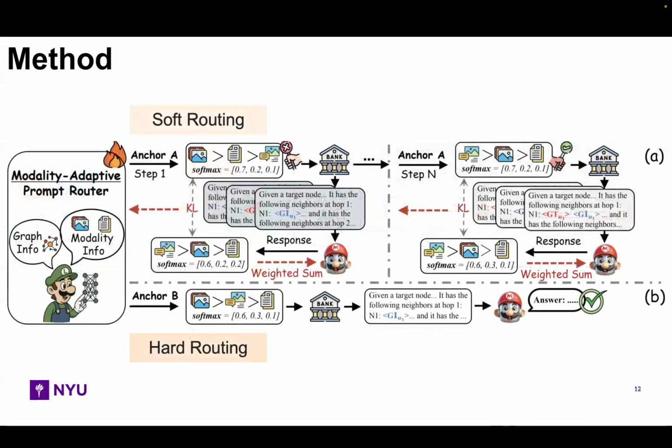During training, Mario uses soft routing. All three templates are evaluated, and the LLM losses indicate which modality view works better. The router learns to match this performance-based distribution. During inference, Mario uses hard routing, selecting only the best template, so inference cost is comparable to a single template method.